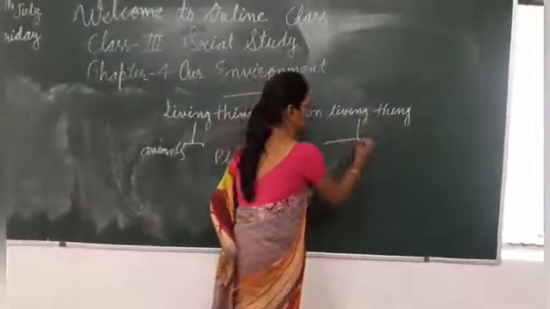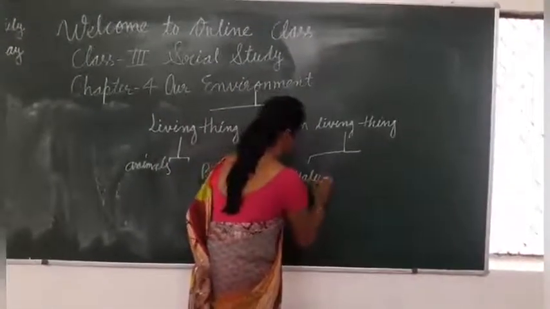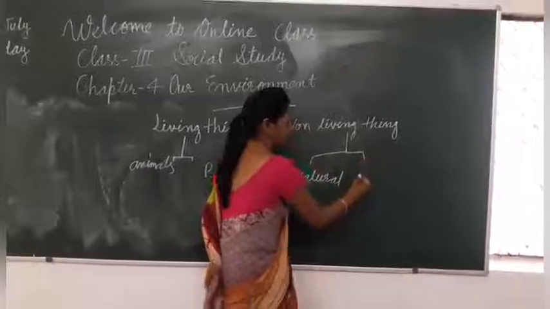Non-living things are also divided in two parts. One is natural and another is man-made.